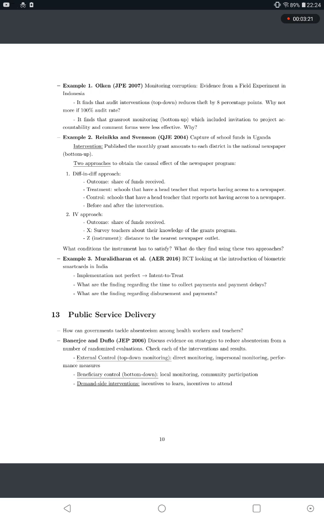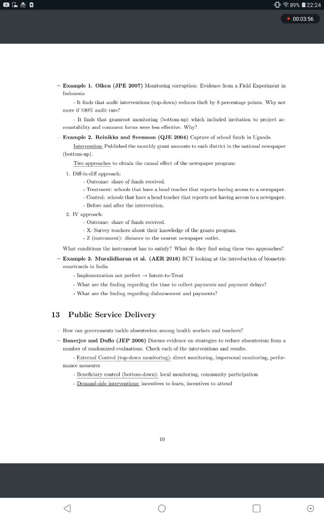Example 1, Olken, JPE 2007, monitoring corruption, evidence from a field experiment in Indonesia. It finds that audit interventions, top-down, reduce theft by 8 percentage points. Why not more if there is a 100% audit rate? It finds that grassroots monitoring, bottom-up, which included invitations to project accountability meetings and comment forms, was less effective.